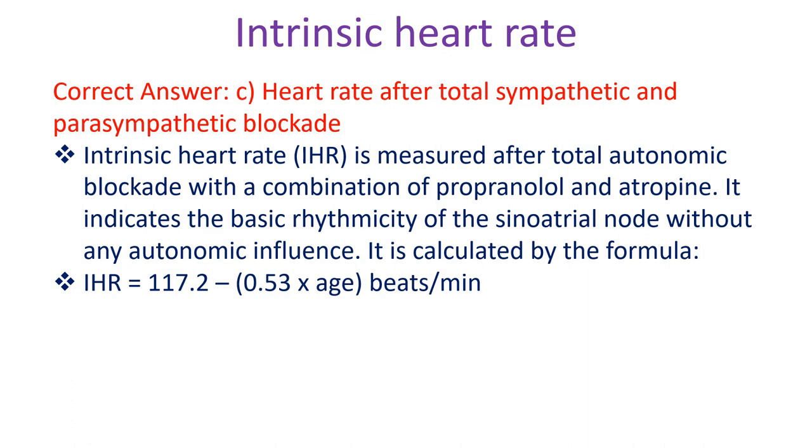Intrinsic heart rate is measured after total autonomic blockade with a combination of propranolol and atropine. It indicates the basic rhythmicity of the sinoatrial node without any autonomic influence. It is calculated by the formula IHR is equal to 117.2 minus 0.53 into age, beats per minute.